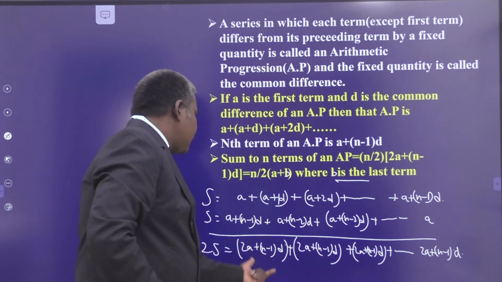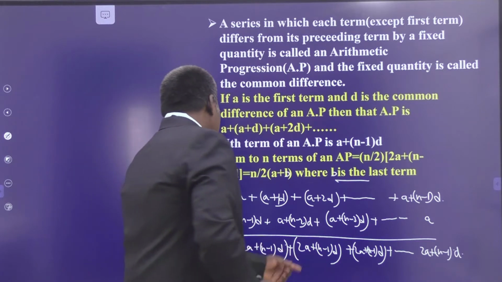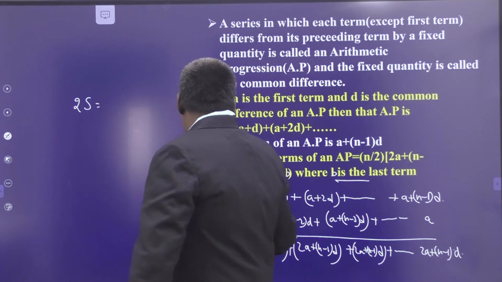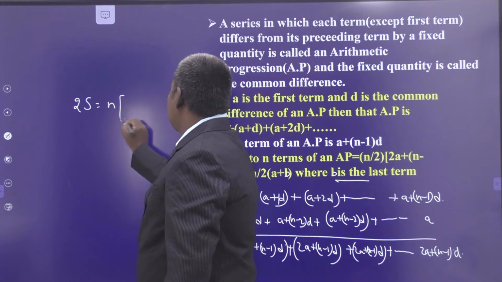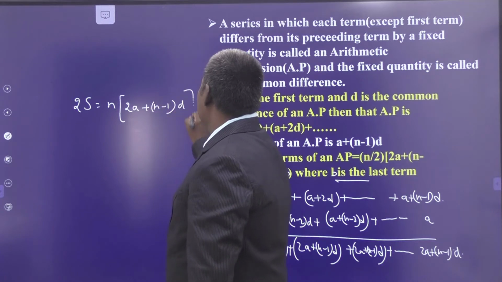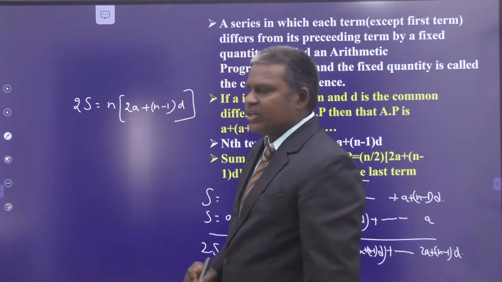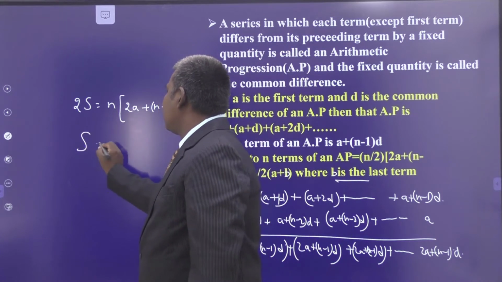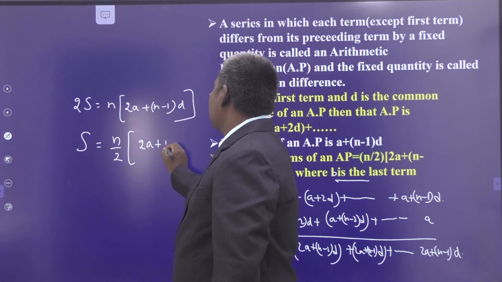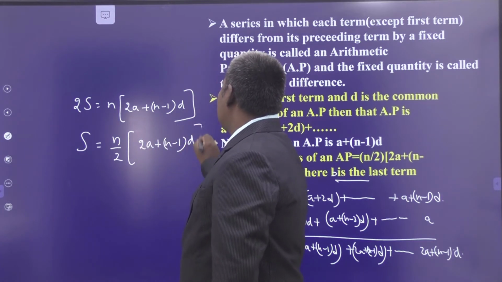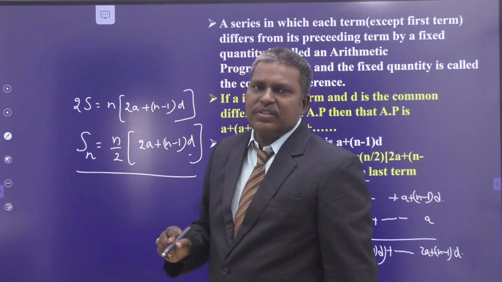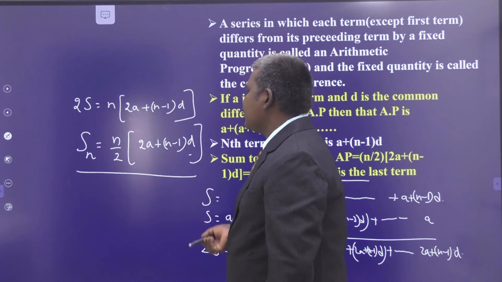So that means this quantity appears how many times? n times. Therefore, 2S is what? 2S is equal to n times of 2a plus (n minus 1) into d. That means S is what? S is equal to n by 2 times of 2a plus (n minus 1) into d. This is the sum of n terms of the arithmetic progression with first term a and common difference d.